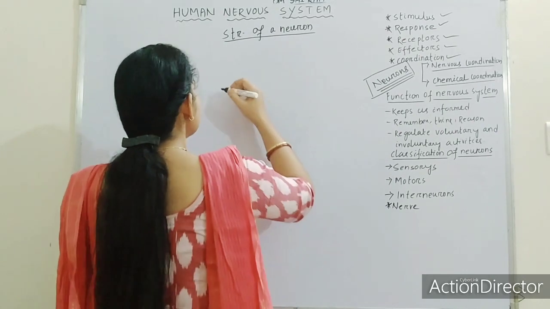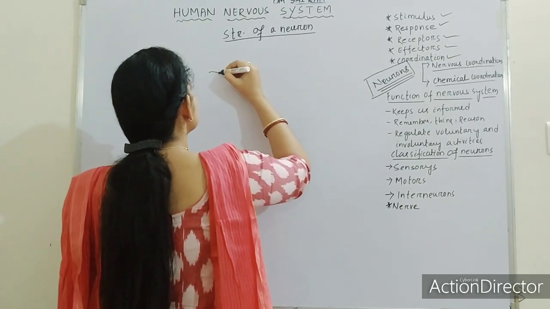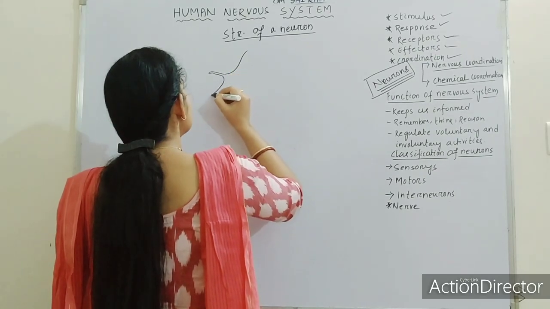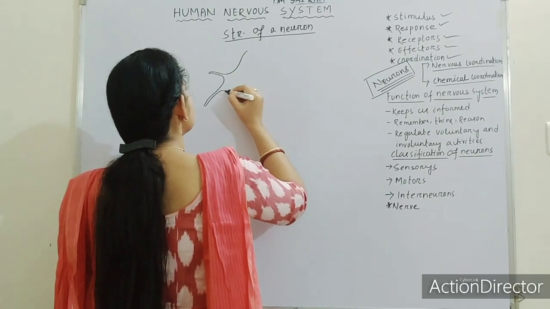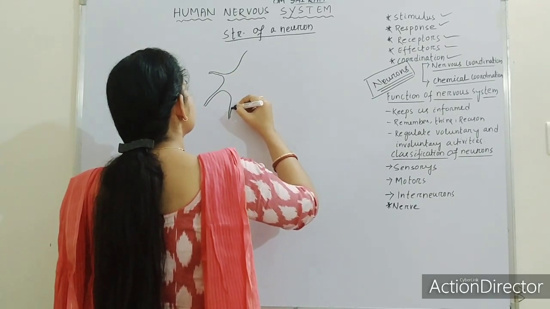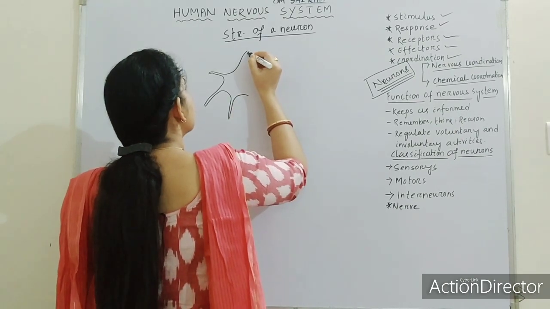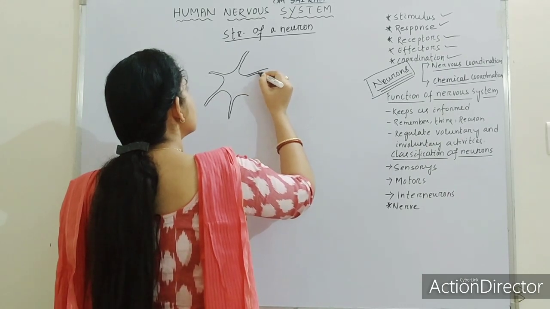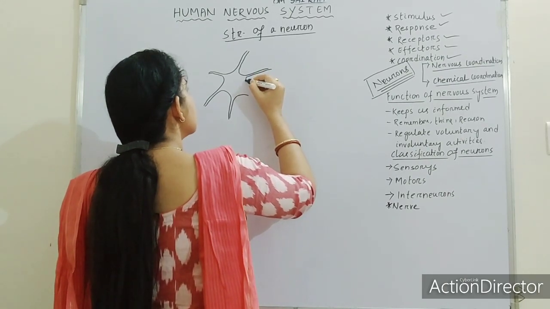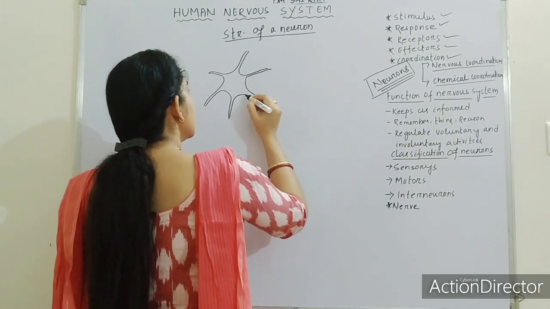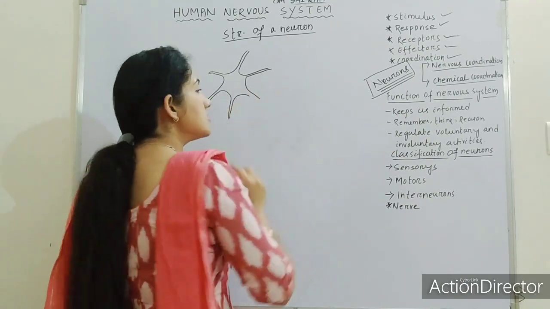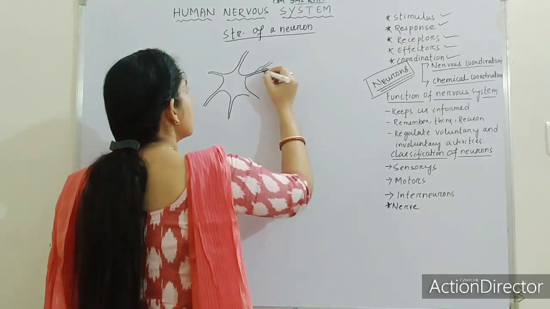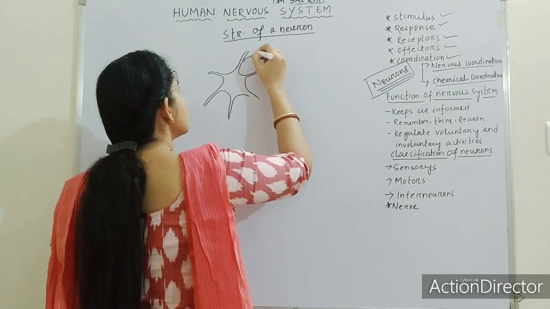So this is the cyton. We can also call the cyton the receptor cell. So this is a cyton. Cyton forms several branches.